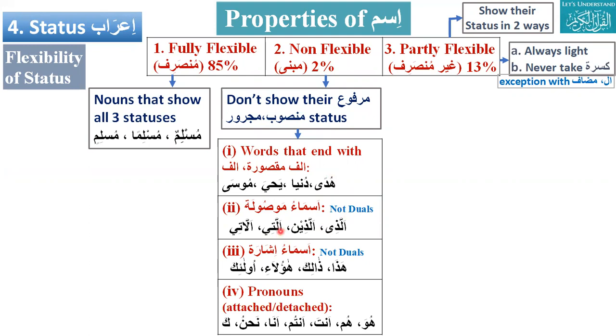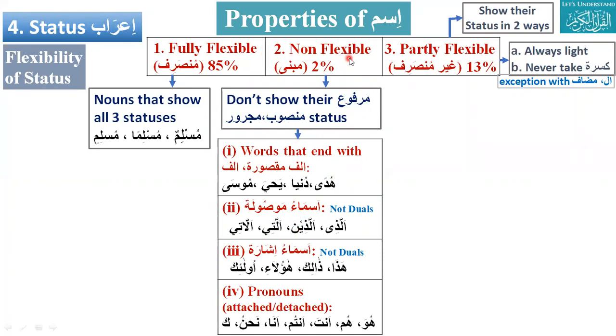All isma masula. This is not dual. Isma masula, like allazi, the one who, allazina, those who, allati and allati, they will be non-flexible. If I say allazina, Tanjeen, tell me marfu for allazina.